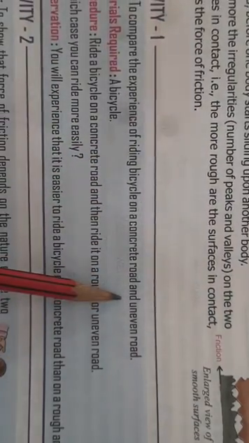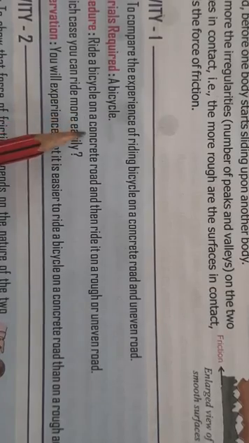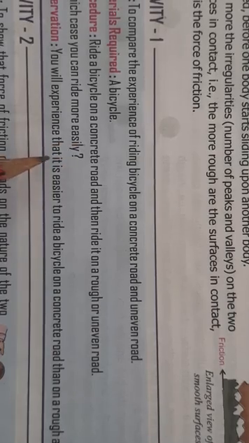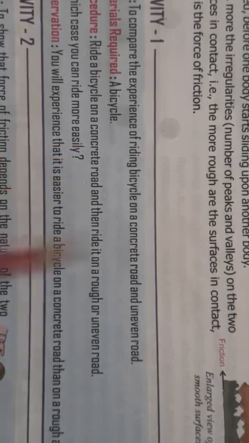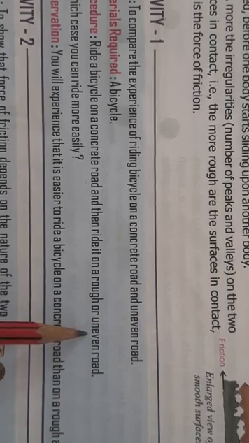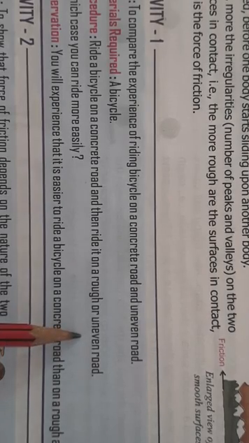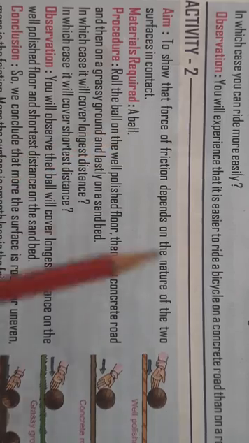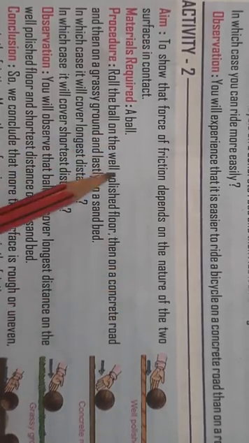and an uneven road. Children, what will happen if you ride a bicycle on the concrete road? You will be able to ride it easily. What happens when you ride it on an uneven road? You will see that if the road is uneven, it will be a little difficult for you to paddle. In the same way, you have to observe the force of friction on the nature of two surfaces.